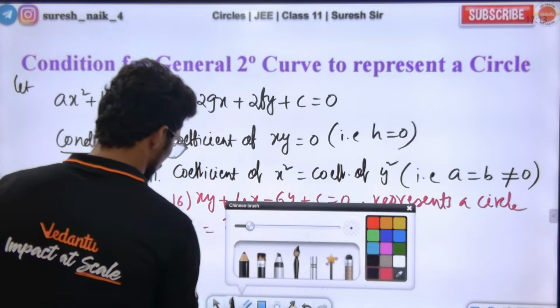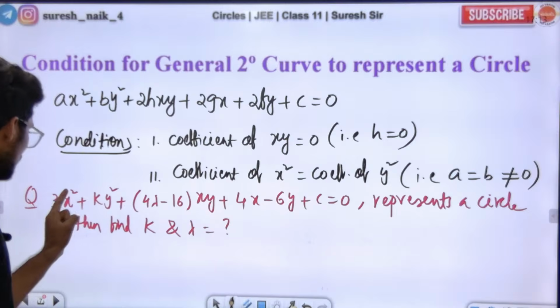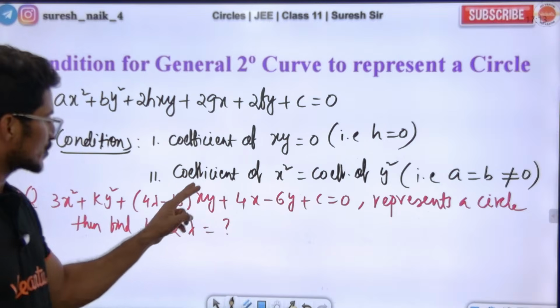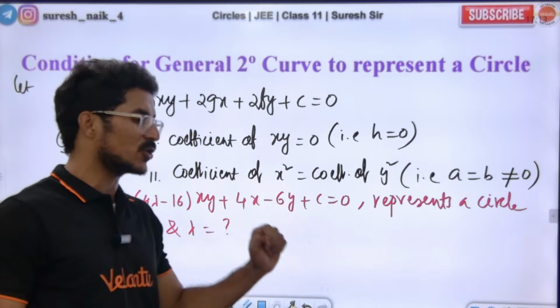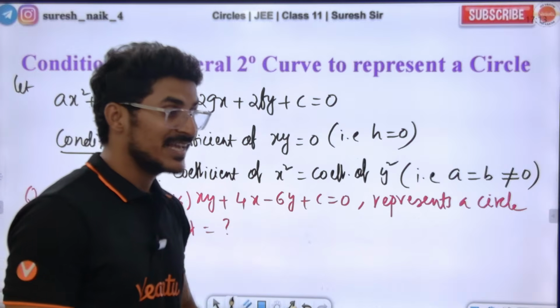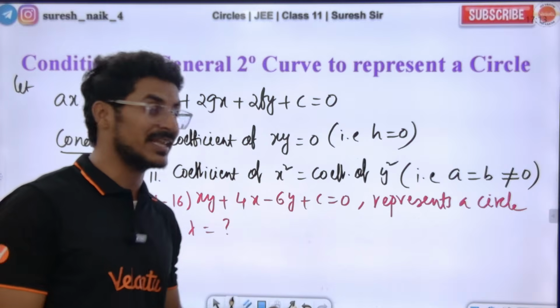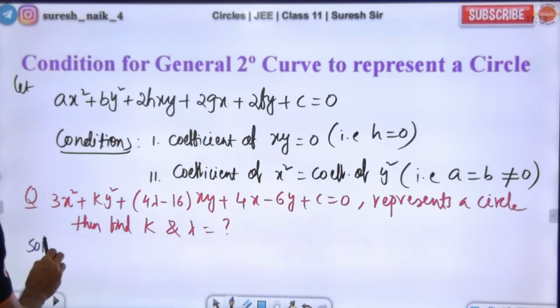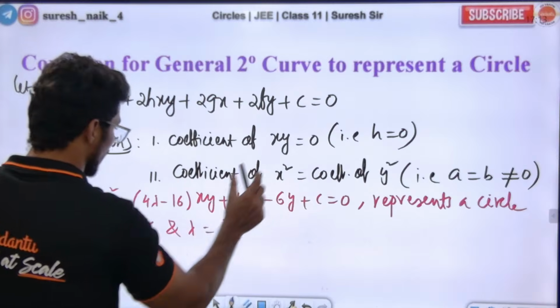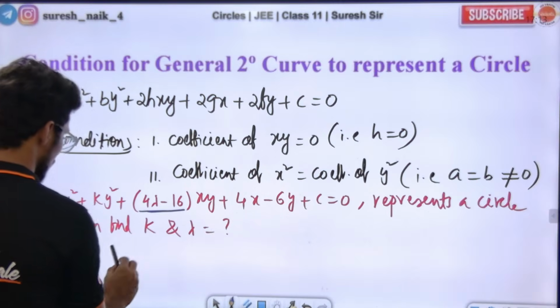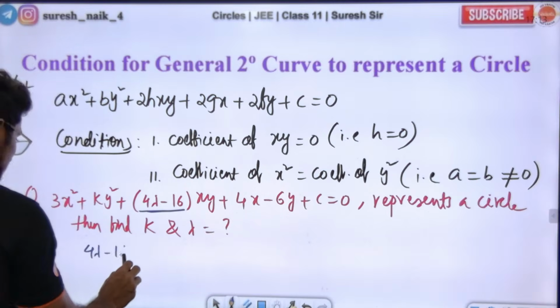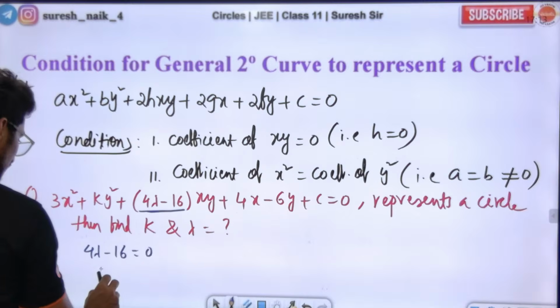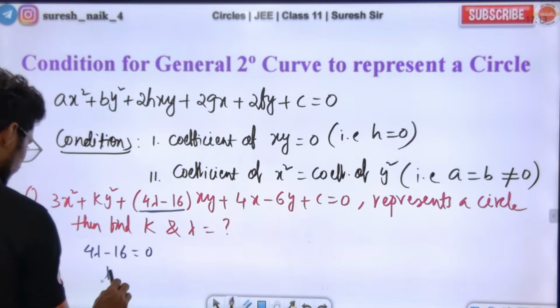How do we find it, sir? What did Suresh sir say? ax square plus by square plus 2hxy plus 2gx plus 2fy plus c is equal to 0. This is representing a circle. Whenever it represents a circle, the xy coefficient should be 0. So 4y minus 4 lambda minus 16 is equal to 0. Sir, lambda is obviously 4.